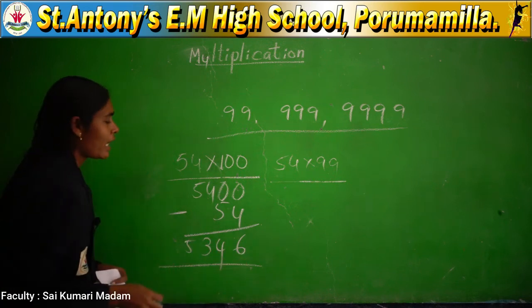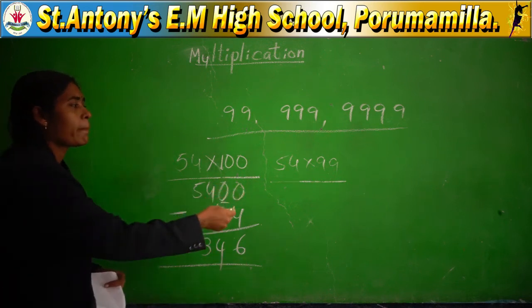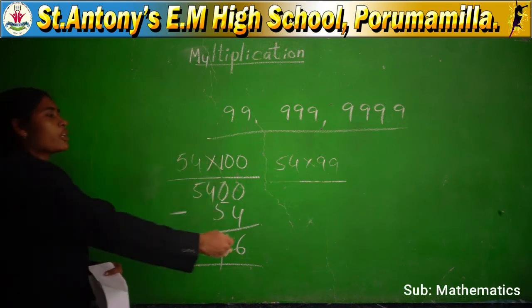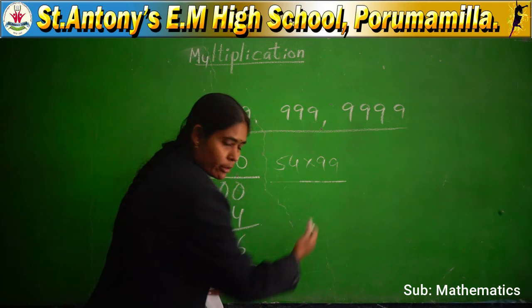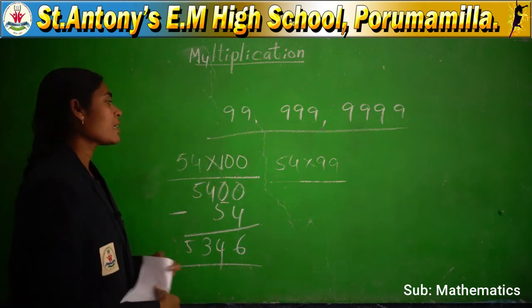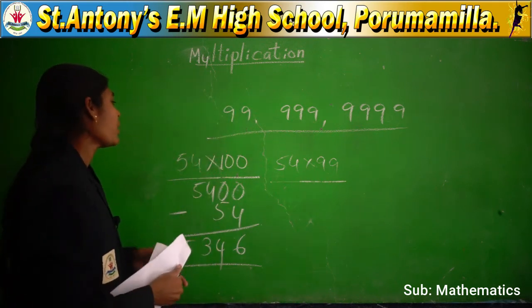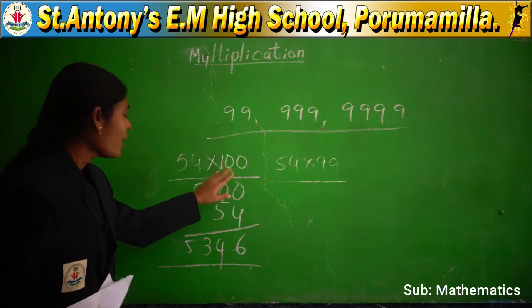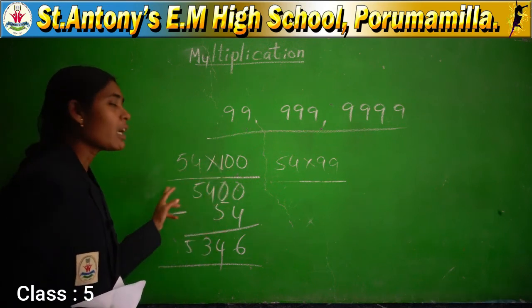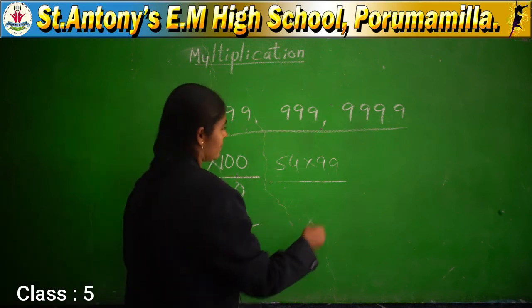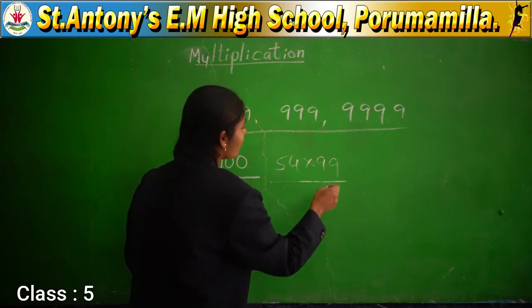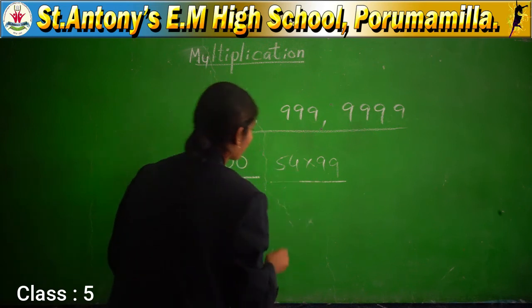This number should be the answer. If you want to check the answer, do it once again with 54 and 99. 54, 99 times you have to make it. To make the multiplication easier, first you do it with 100 and then take away one time from the product. Then you will get the easy, direct answer. And 9 fours are how much? 9 fours are 36.